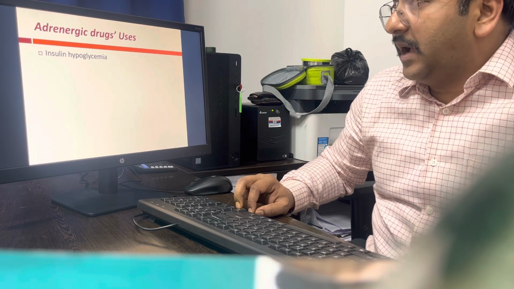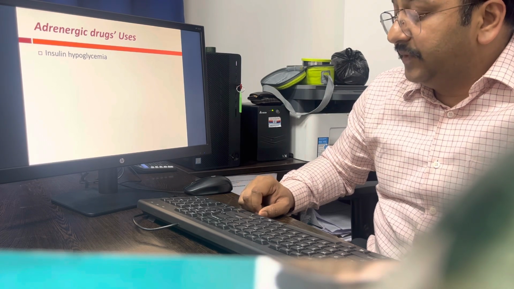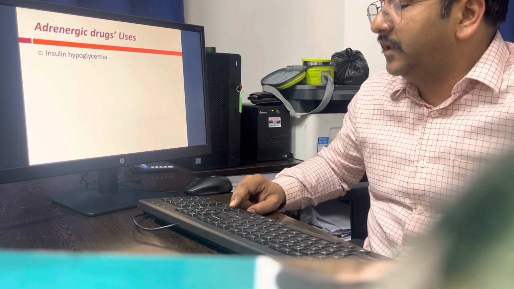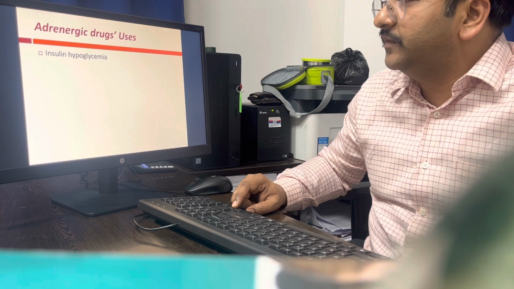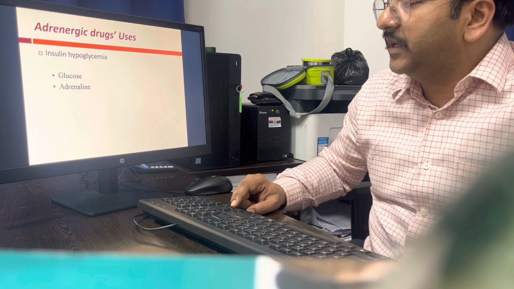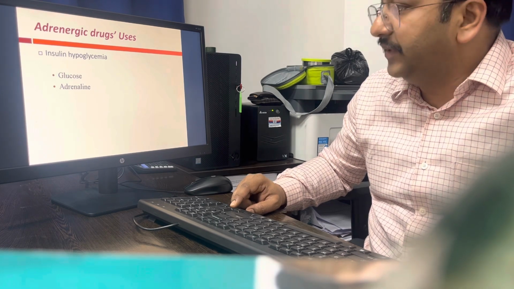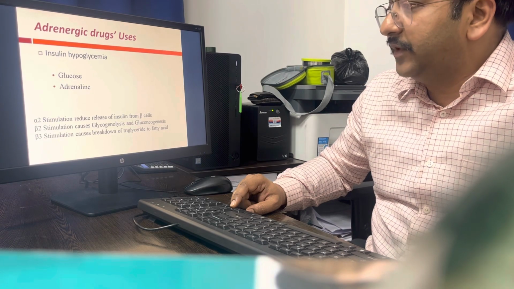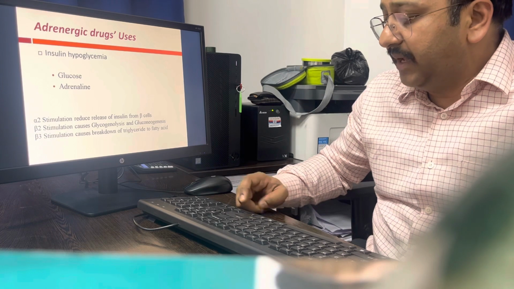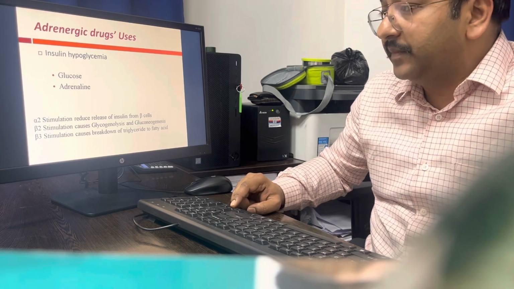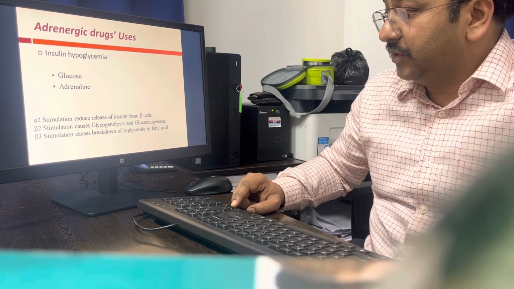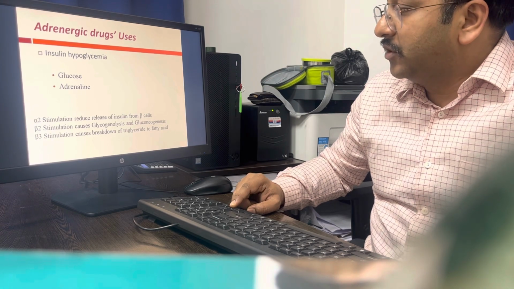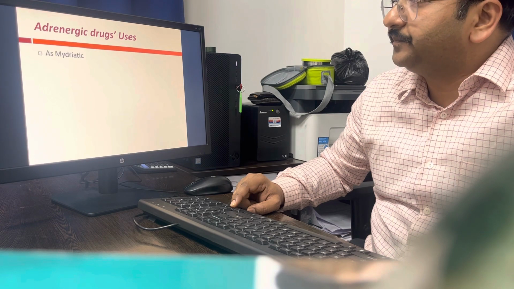When you give insulin, there is a risk of hypoglycemia. If there is hypoglycemia, adrenergic drugs can also be used because they reverse the hypoglycemia. Hypoglycemia can be reversed by glucose or adrenaline. How does it do so? Adrenaline acts on all the receptors. By alpha 2 stimulation, it reduces the release of insulin from beta cells. By beta 2 stimulation, it causes glycogenolysis and gluconeogenesis. By beta 3 stimulation, it causes breakdown of triglyceride to fatty acid.